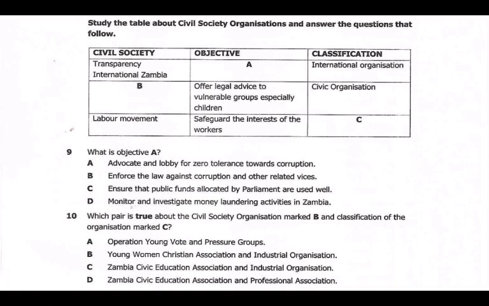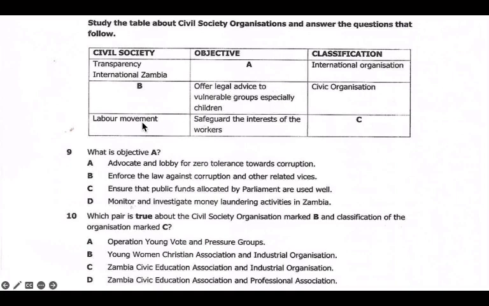What is their objective? So we have the first one, Transparency International Zambia. Its objective is to lobby or advocate zero tolerance against corruption. That's the objective of TIZ. And then also others like the Young Women Christian Association, for example, which offers legal advice to vulnerable groups, especially children.